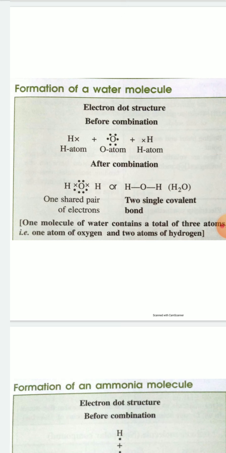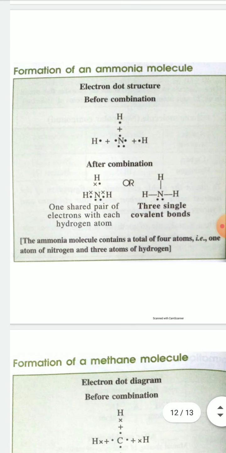After formation of two single bonds, that is two electron pairs between hydrogen and oxygen, if you count the total number of electrons around oxygen, you will see that it is 8. You can count here 6 dots and 2 crosses. So total number of electrons around oxygen is 8, and total number of electrons around hydrogen is 2. So oxygen octet is completed and hydrogen duplet is completed. So in water molecule, two single covalent bonds.